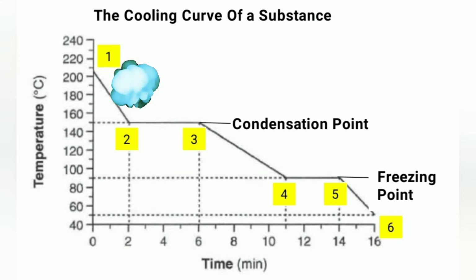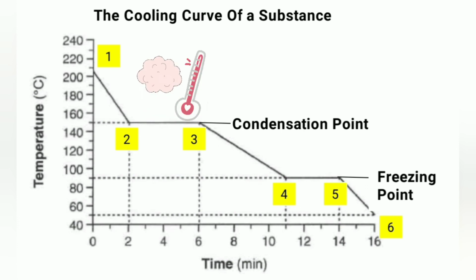The particles lose kinetic energy and the temperature decreases. At point 2, the substance exists in gaseous state. Stronger forces of attraction form and the gas begins to condense and changes into liquid. From point 2 to point 3, the substance exists in both gaseous and liquid states.